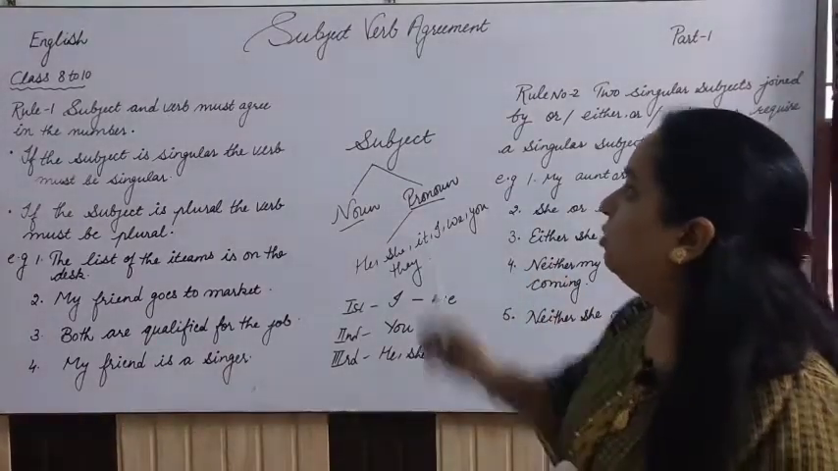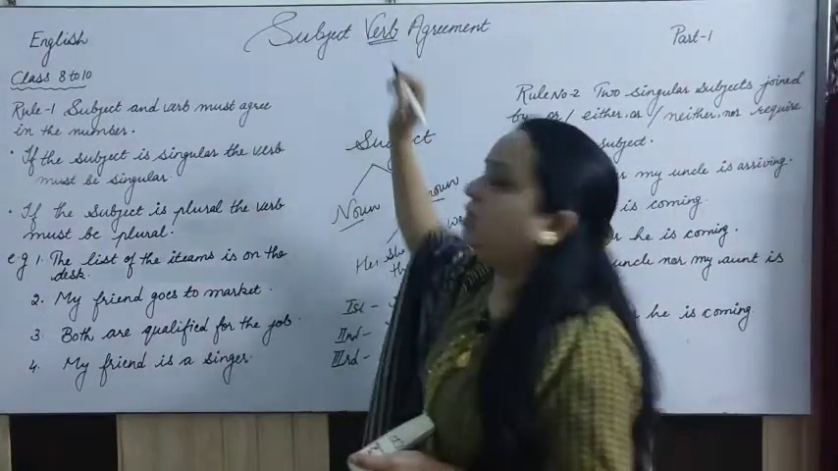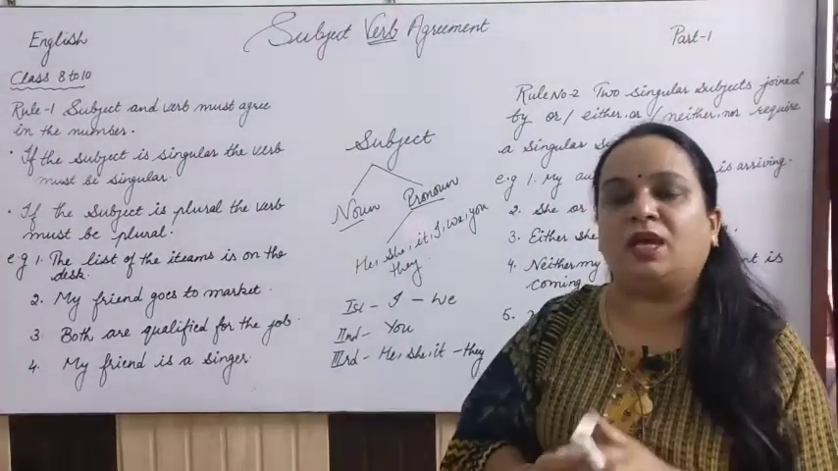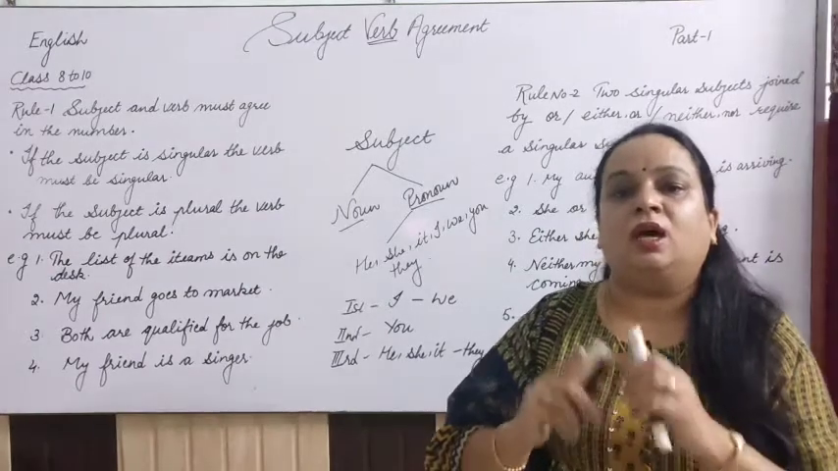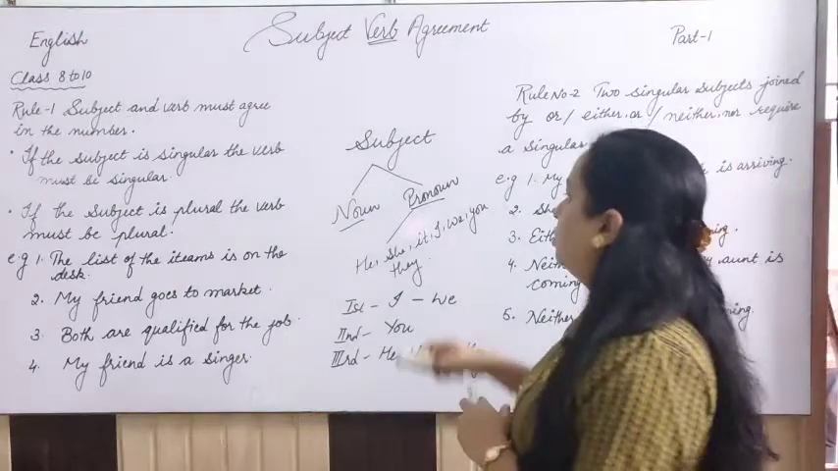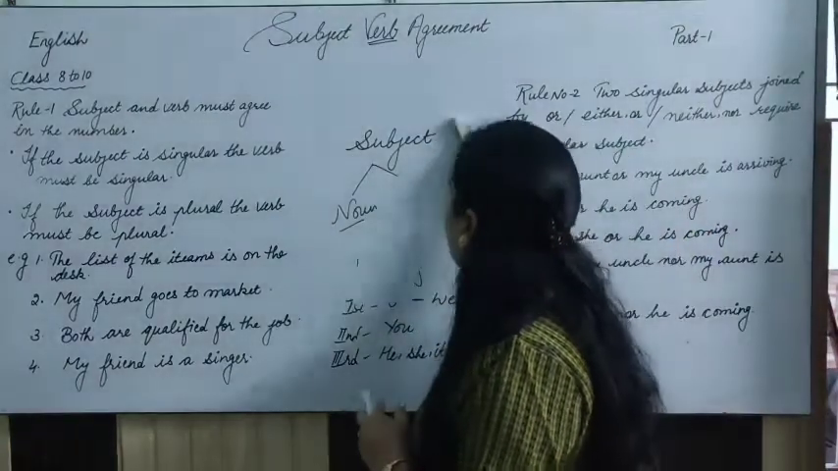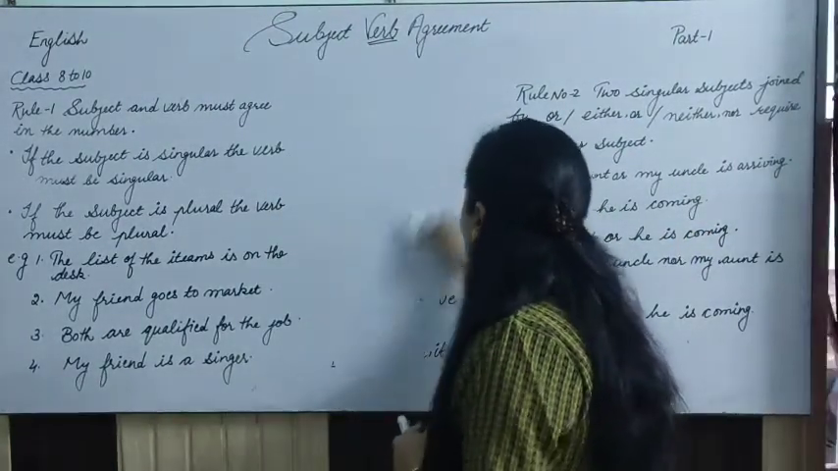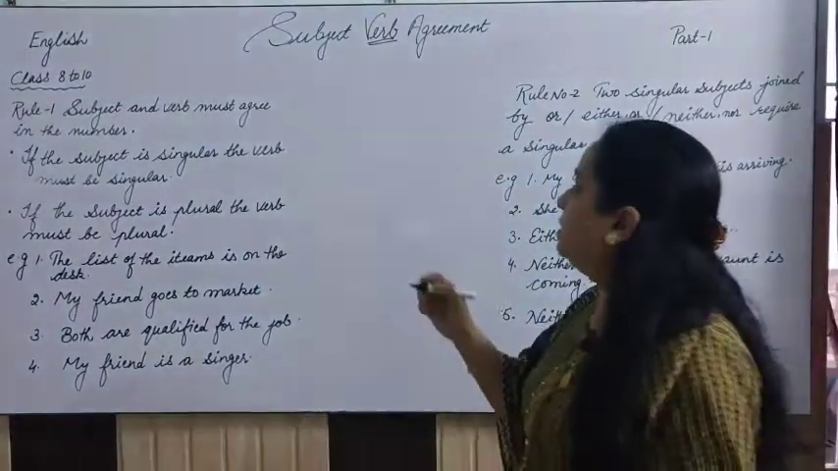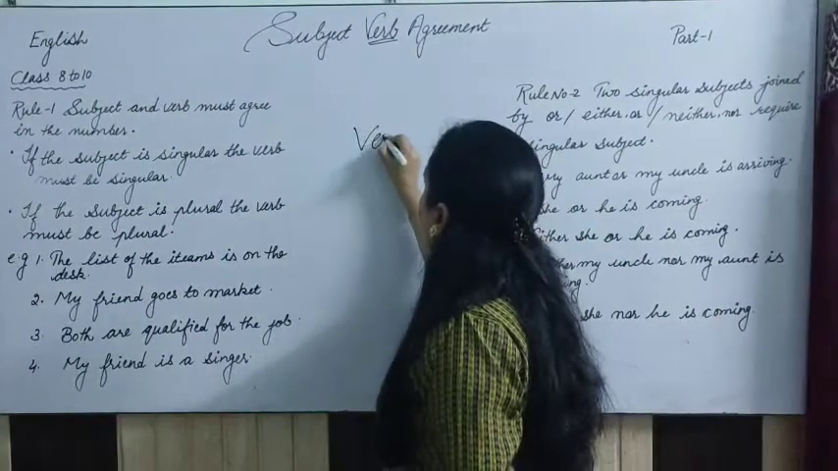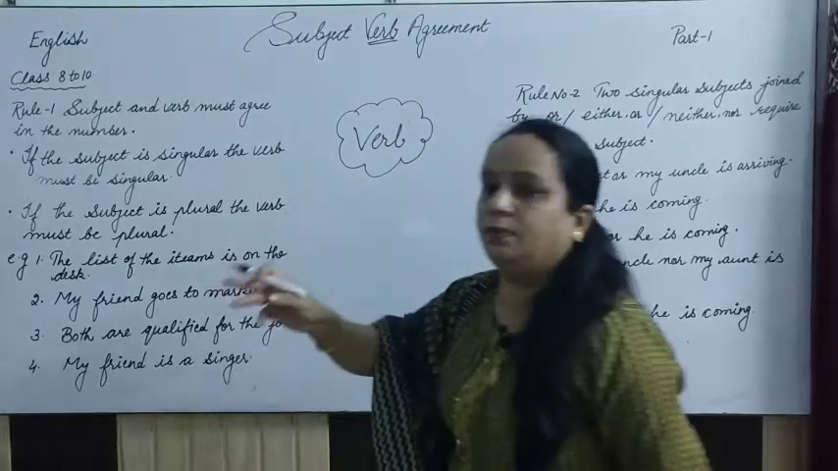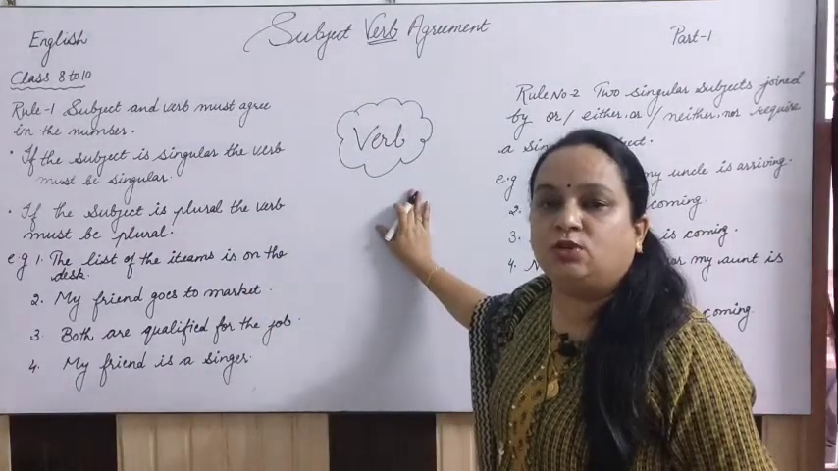Now if we talk about the verb, the second important thing here is the verb. Now this verb can be of many types, right? This verb can be a helping verb, this can be a main verb also, and sometimes it can be a linking verb also. So let me tell you about these linking verbs, the helping verbs and the main verbs.